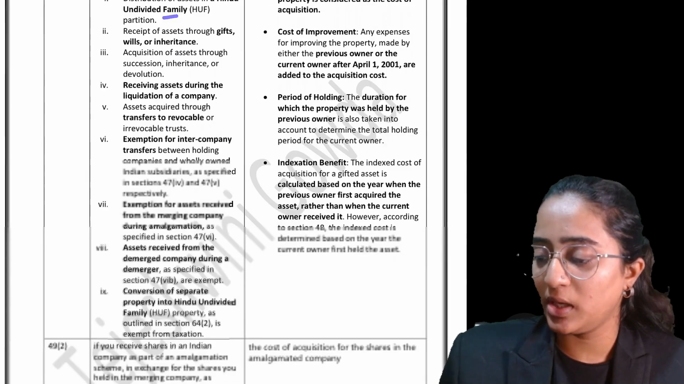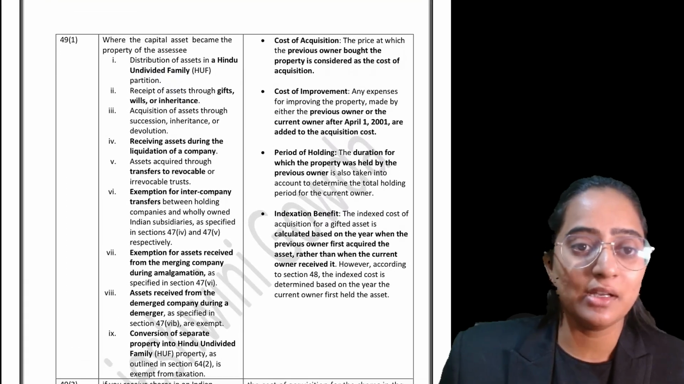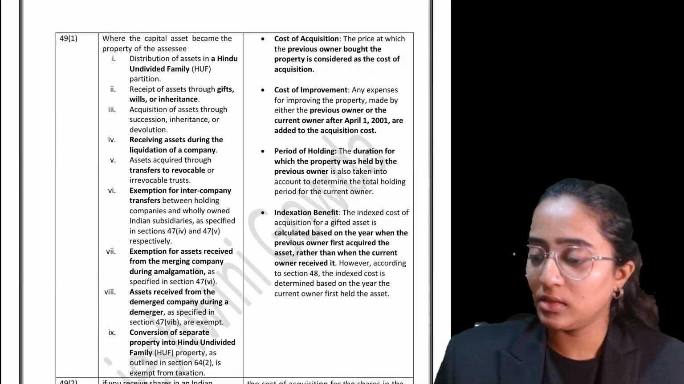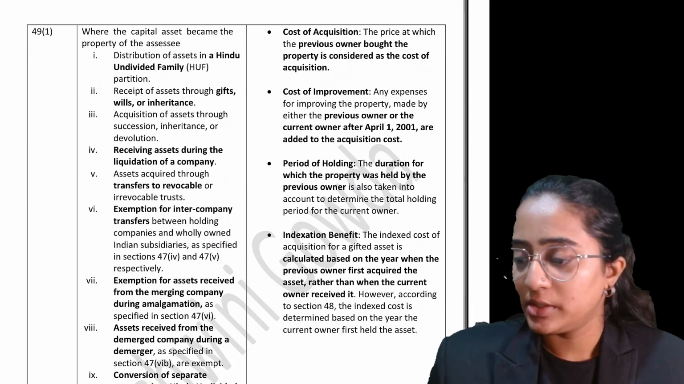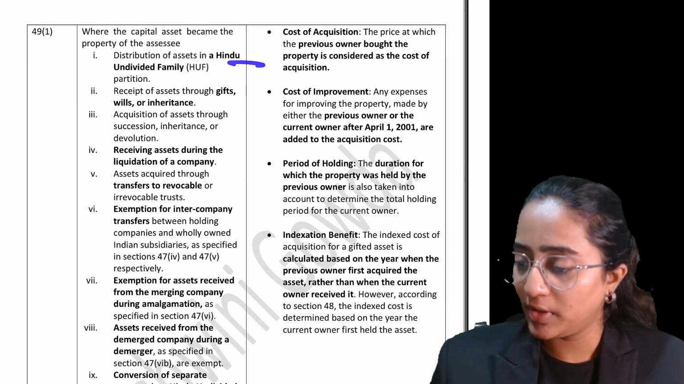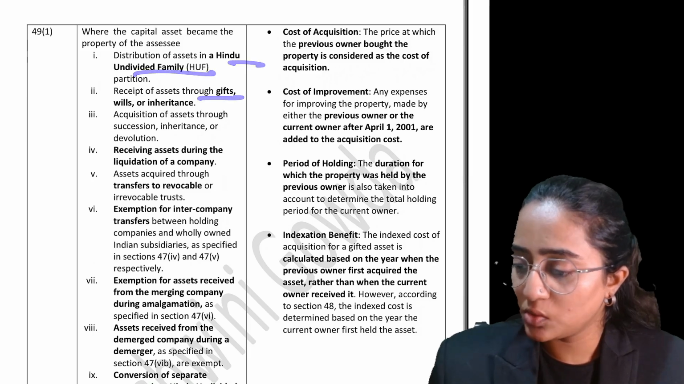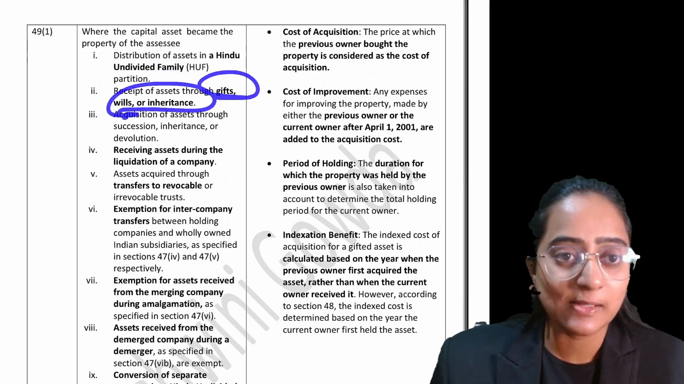Now, ascertainment of cost in specified securities. This point is going to be important. If your asset is getting transferred in the way where the capital asset became the property of the assessee, that is, in the distribution of assets in a Hindu undivided family, receipt of assets through will, gifts, or inheritance.